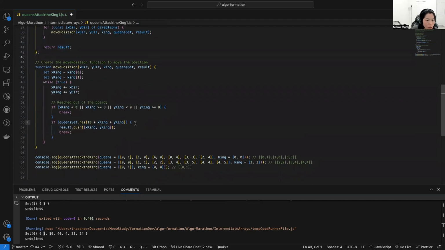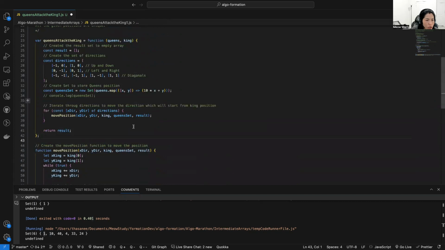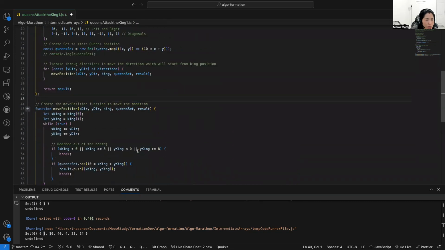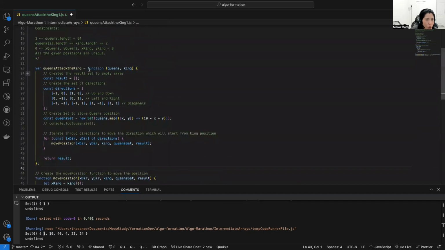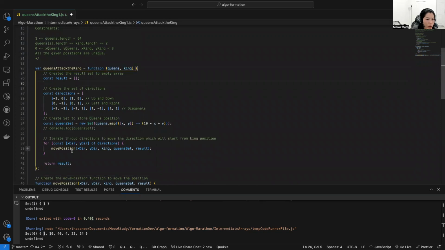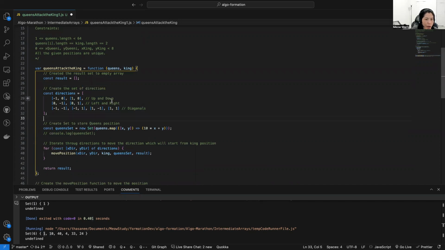So let me just walk through the code again. Okay, we have our queen and king. We create the result which we're going to return at the end. We create a set of directions to go around the king, like up and down, left and right, and diagonal. And then we have a set which is going to store the queen position values.